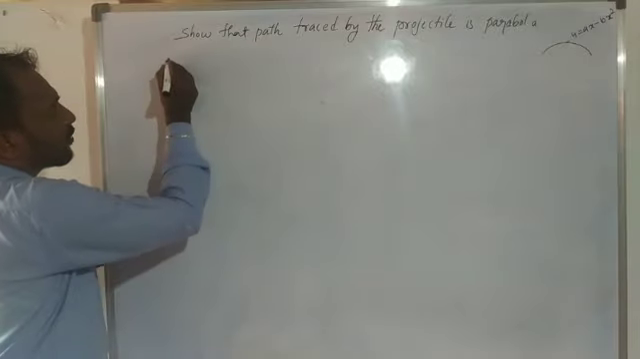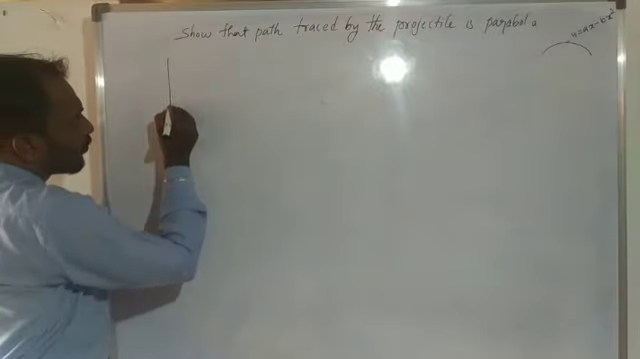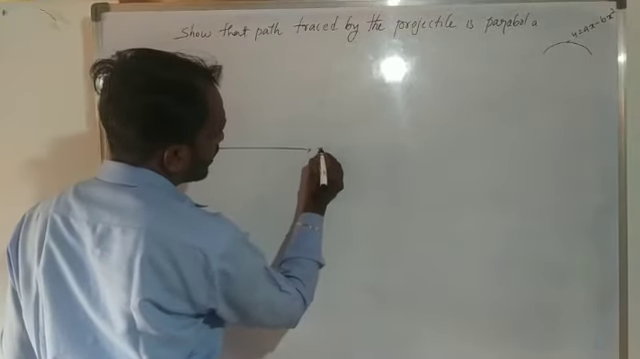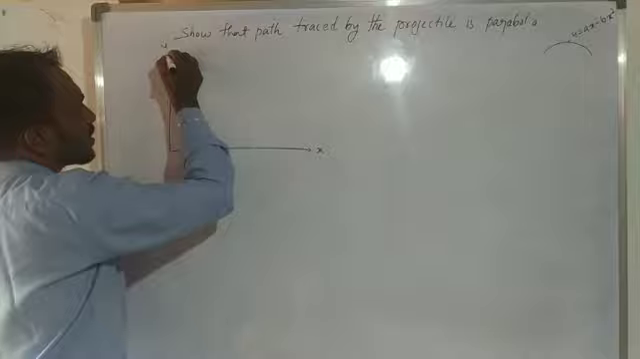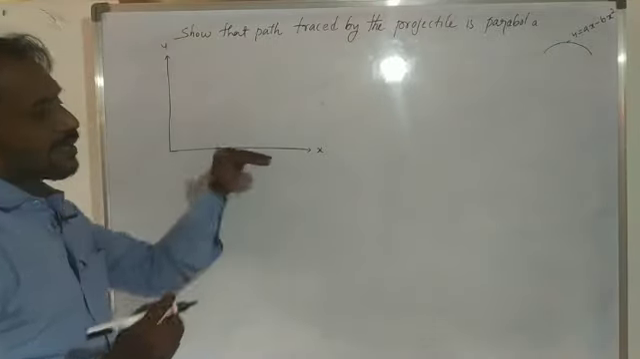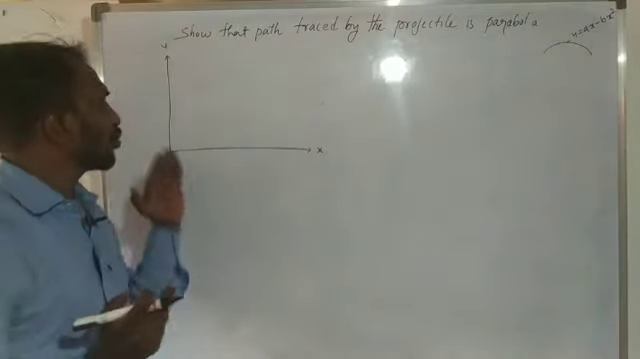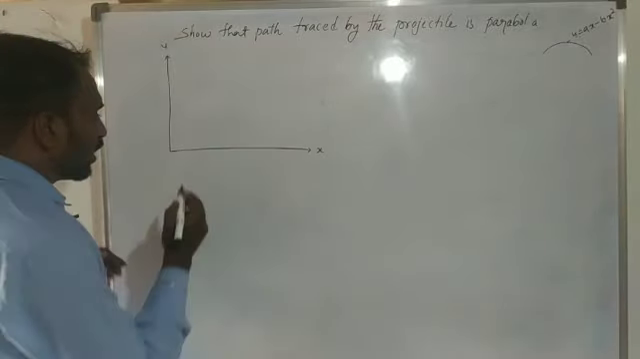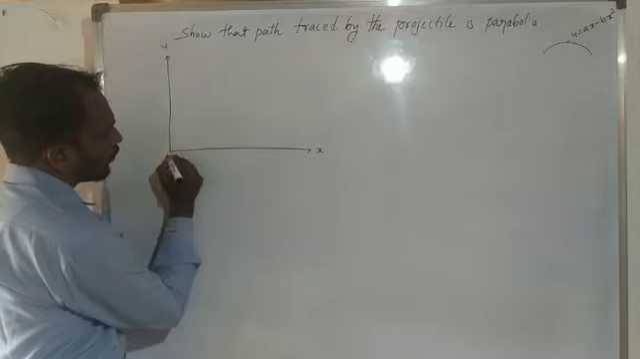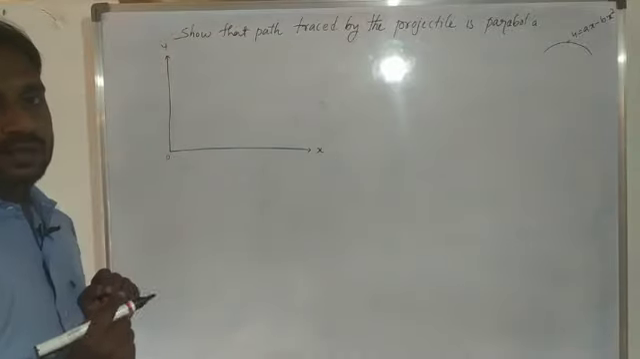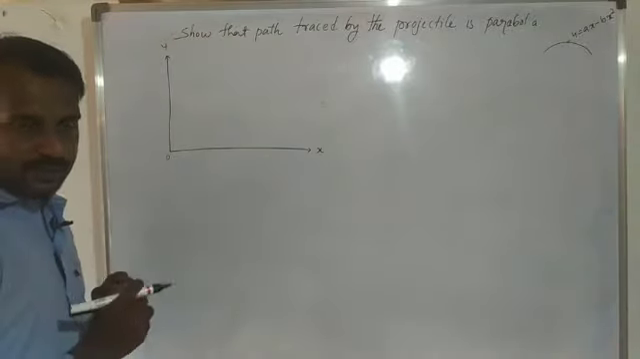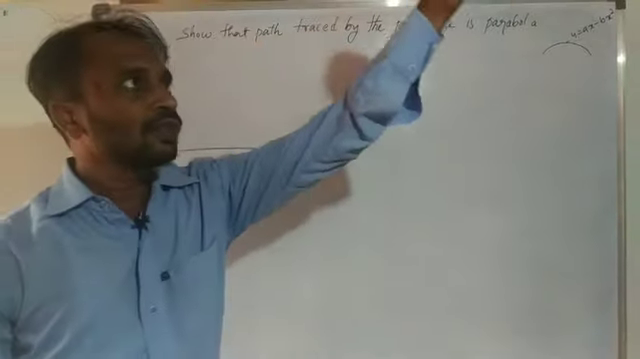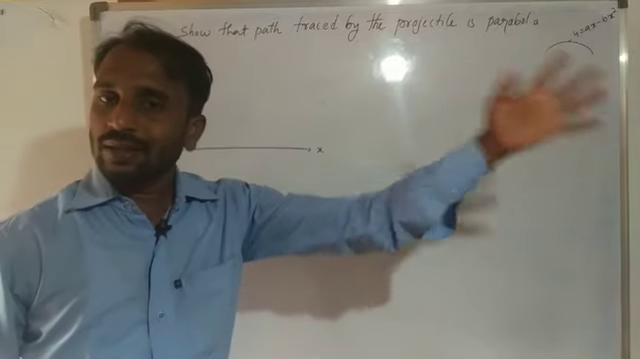So here, first we consider a graph, with an x-axis and a y-axis. Along the x-axis we consider the horizontal component and the y-axis is the vertical component. Suppose this one is the origin, and a body is thrown into this space. Afterwards it comes down freely under gravity.